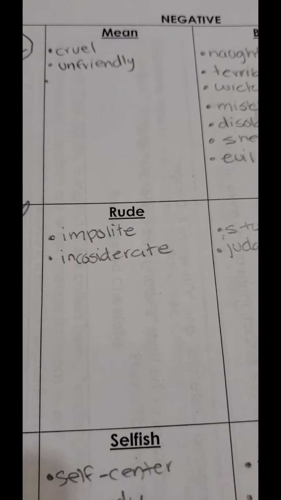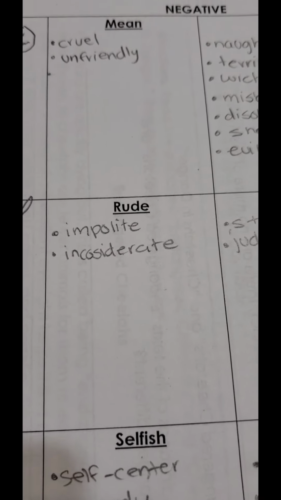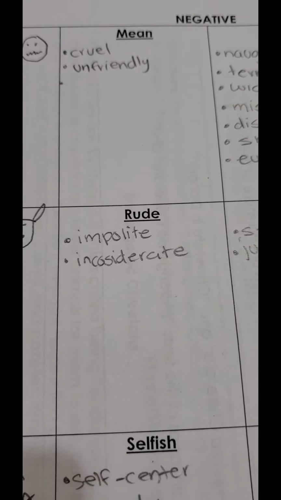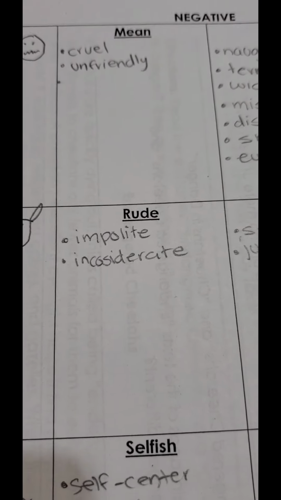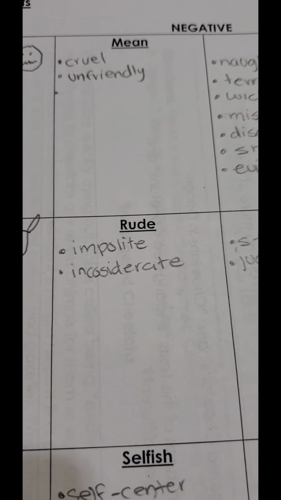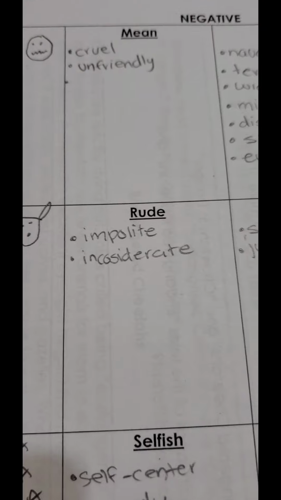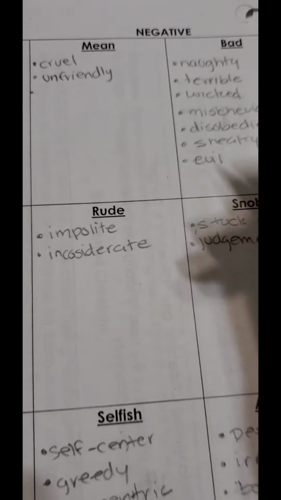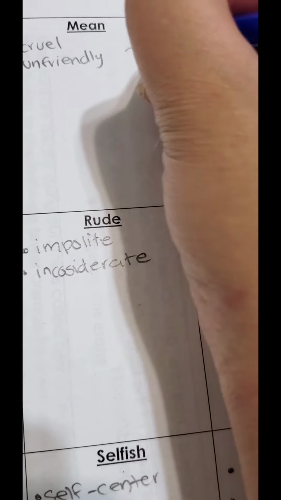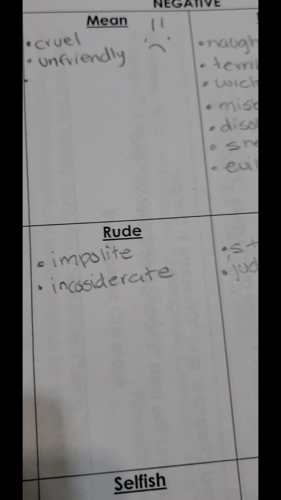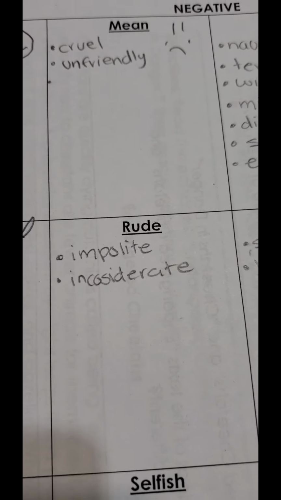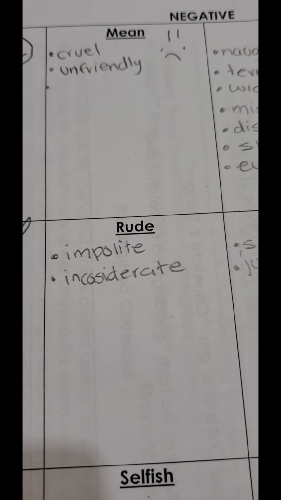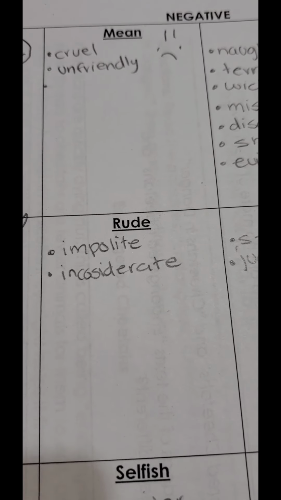And then when you think about unfriendly, un means not. There's another prefix. Unfriendly means not friendly. So unfriendly means someone that is not nice. They don't get along with people. They don't tend to make friends easily because they're just very mean. So when you think about mean, we're going to put a sad face and some tears, because usually when someone is mean, they tend to hurt other people's feelings. So go ahead and pause, draw your picture, and write these down.